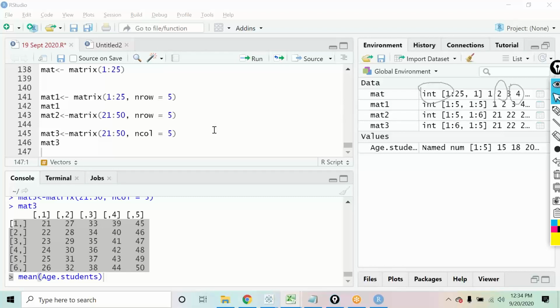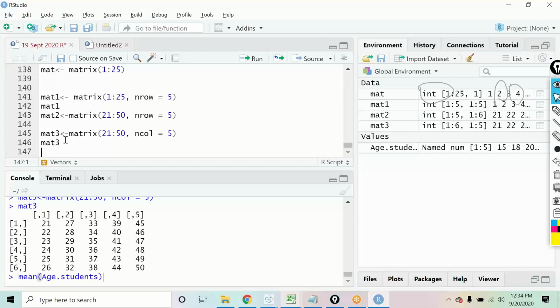Hello. Sir, if we want to align this matrix starting from 21, 22 column wise, I mean to say the first element will be 21, then second, 21, 22, 23, 24, 25. Very good question. I actually wanted to come to that as well.